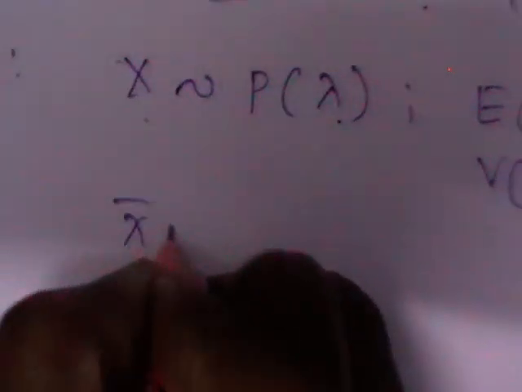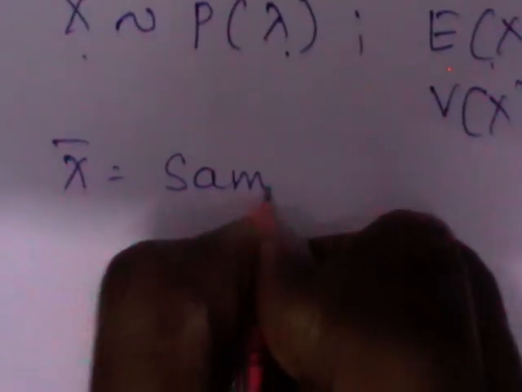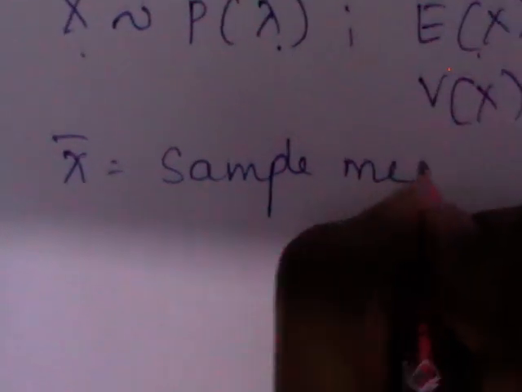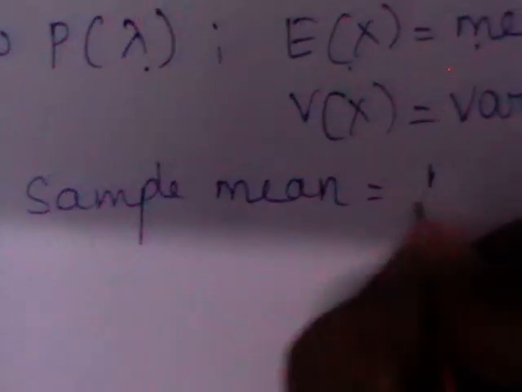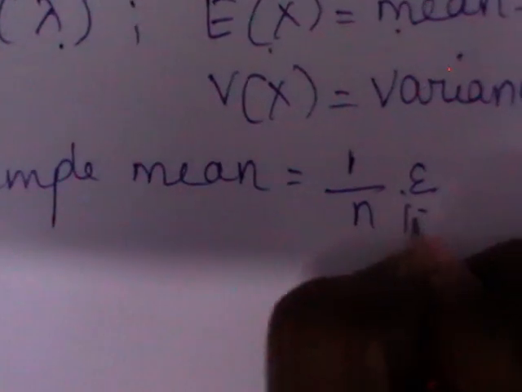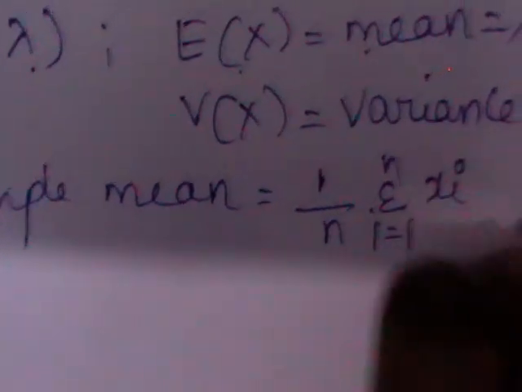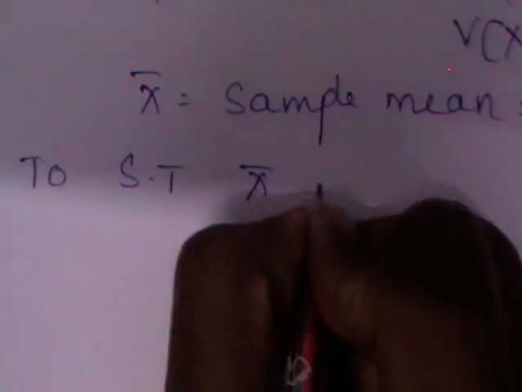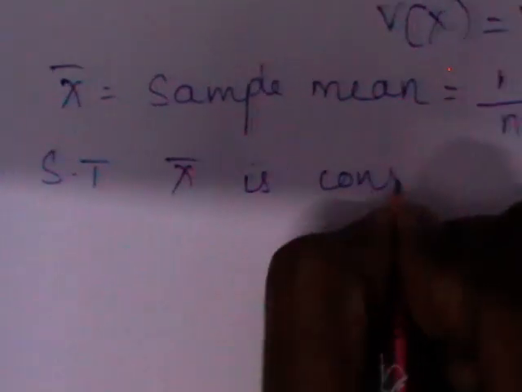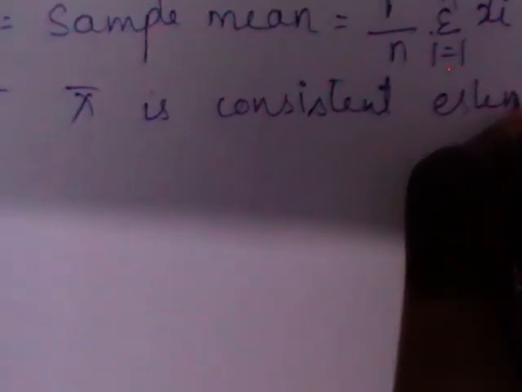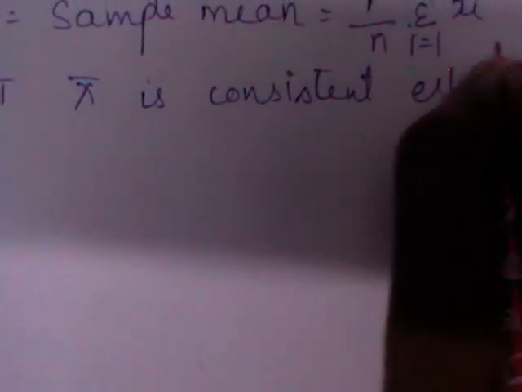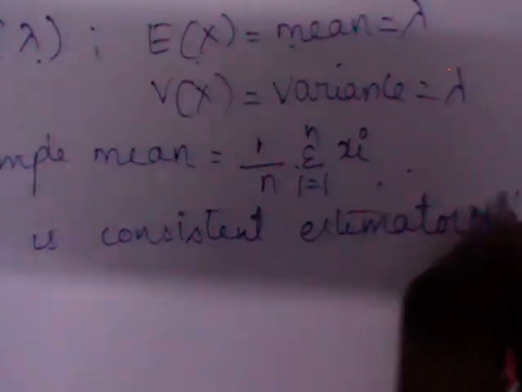Now what is x bar? X bar we indicate for sample mean. What is the formula for sample mean? 1 by n sigma i equal to 1 to n xi. Now what is our objective? To show that x bar is a consistent estimator of lambda.